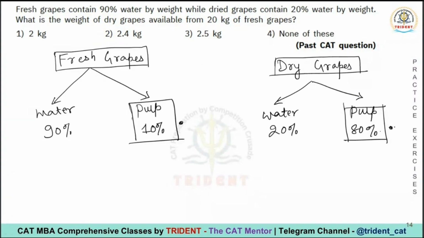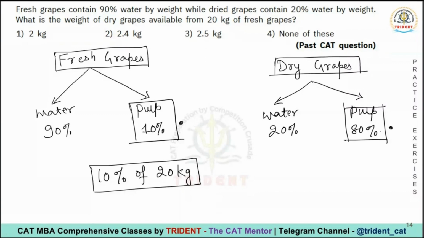Now read the question. What is the weight of dry grapes available from 20 kg of fresh grapes? Can I say that 10% of 20 kg is the pulp?